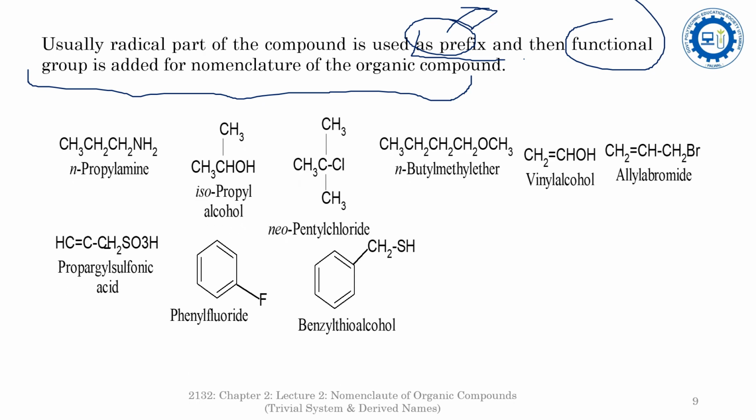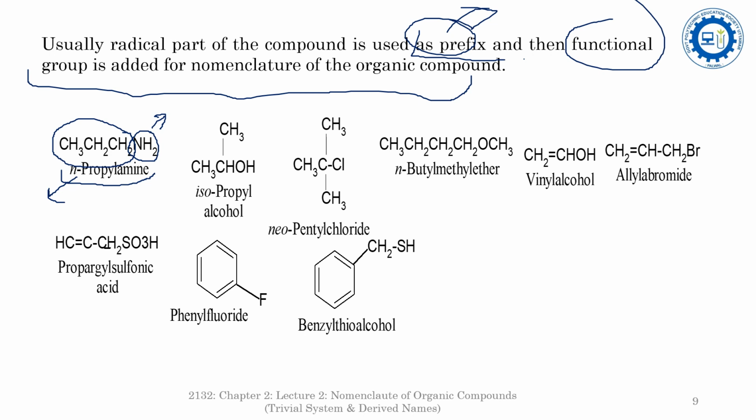See here some of the examples. In propylamine, the NH2 is the functional group, and the NH2 group is attached with the radical n-propyl. So it is n-propyl amine, because n-propyl is a radical, so that's why it is used as a prefix, whereas amine is a functional group.